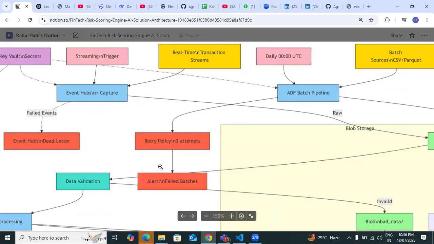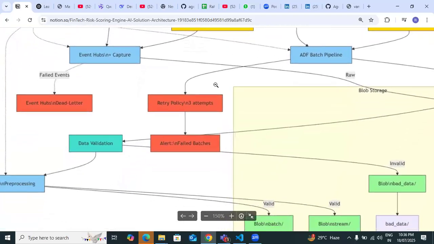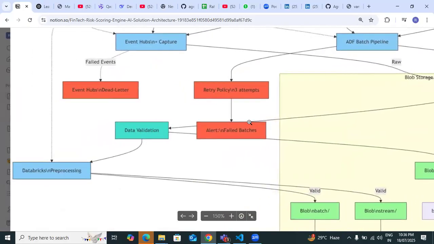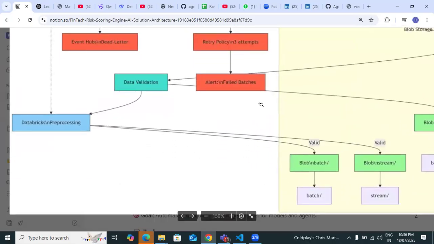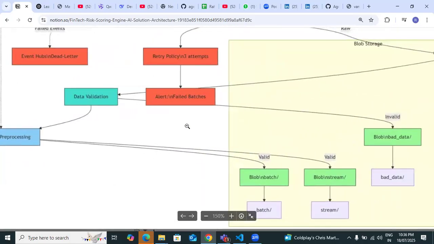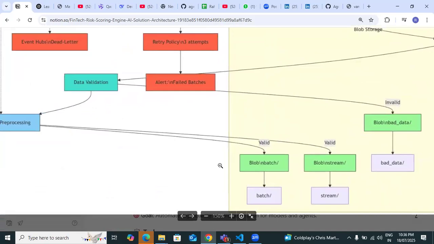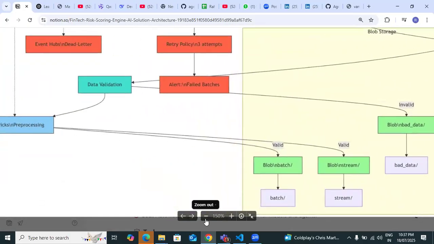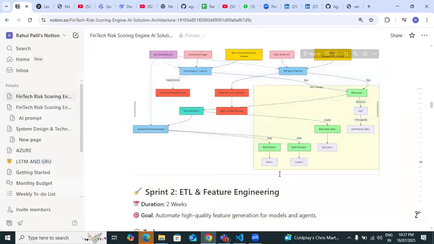And here I give the attempts. How many attempts do we want to perform? If the number of attempts fail, then it gives the alert, triggering that the pipeline has failed. Then with the help of that, Databricks processes also, and I am going to perform batch-wise processing here. When data goes to Databricks, there is an ML process. Where is that in this diagram? It is in here.